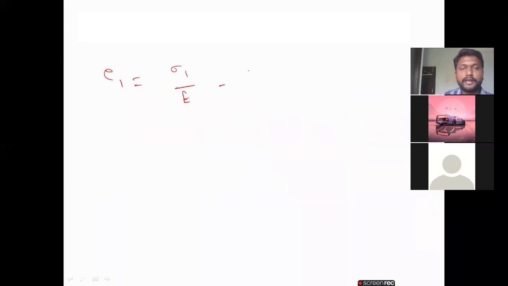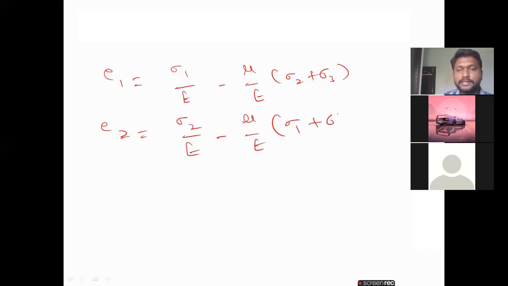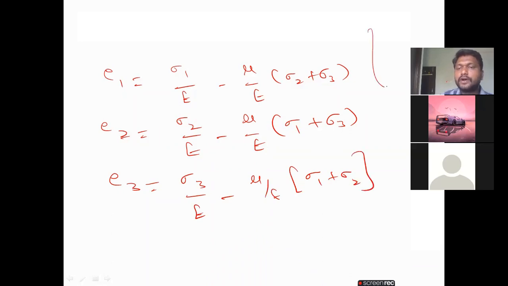Sigma 1 by E minus mu by E into (sigma 2 plus sigma 3), and E2 equal to sigma 2 by E minus mu by E into (sigma 1 plus sigma 3), and E3 equal to sigma 3 by E minus mu by E into (sigma 1 plus sigma 2). So these all are our principal strain formulas.